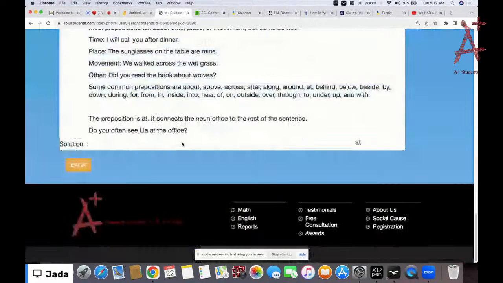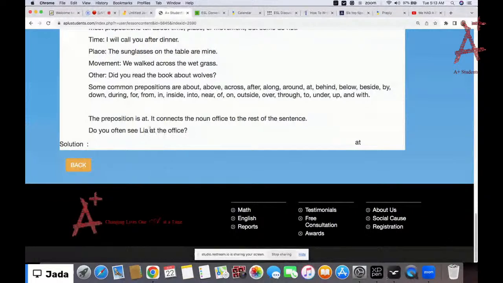And then moving on here, we say, do you see Leah at the office? So now, where's the preposition here? At. Look at, at is the preposition. Now, if you don't have at, it's going to be: do you see Leah the office?